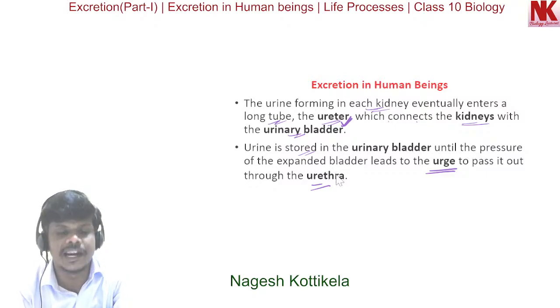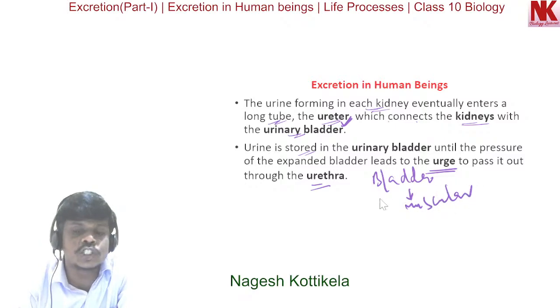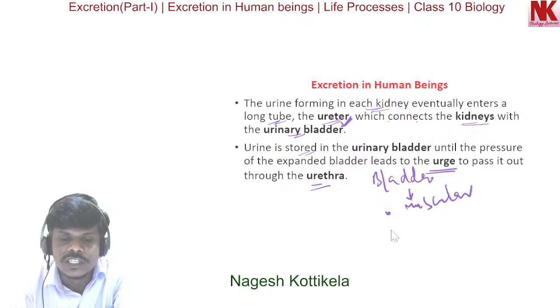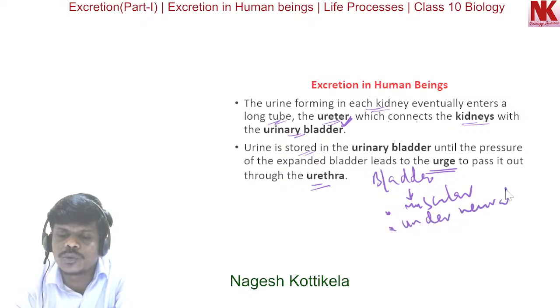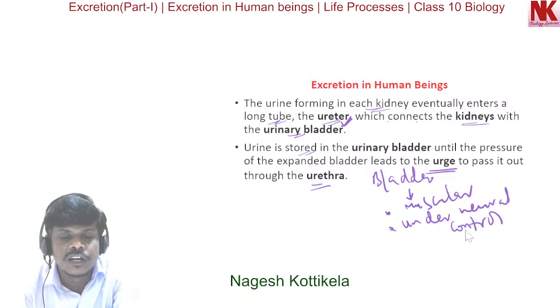The urinary bladder is muscular and it is under neural control.